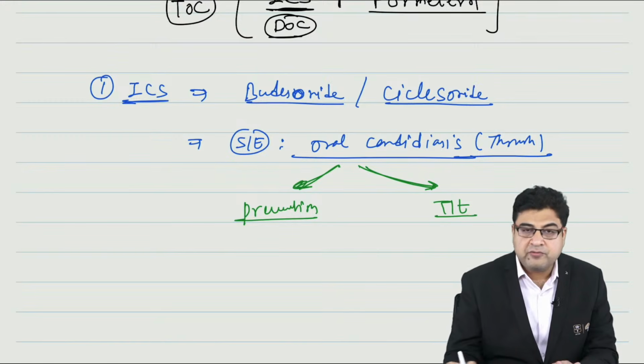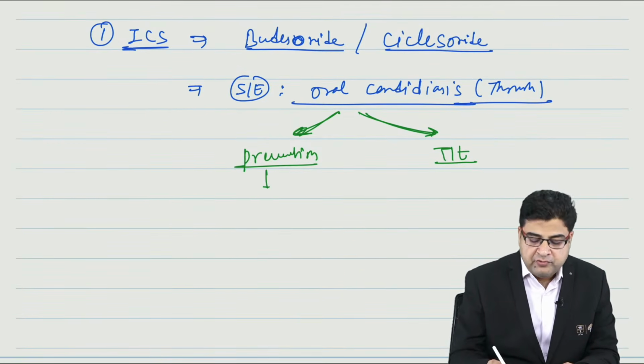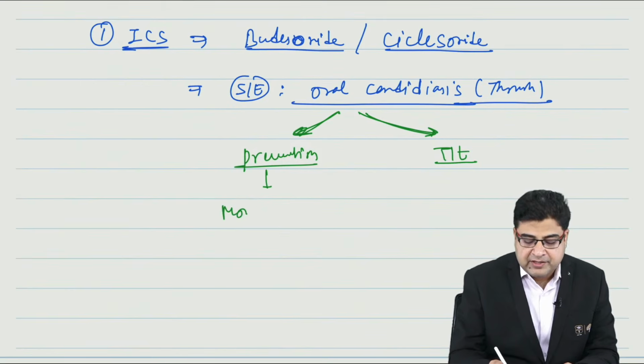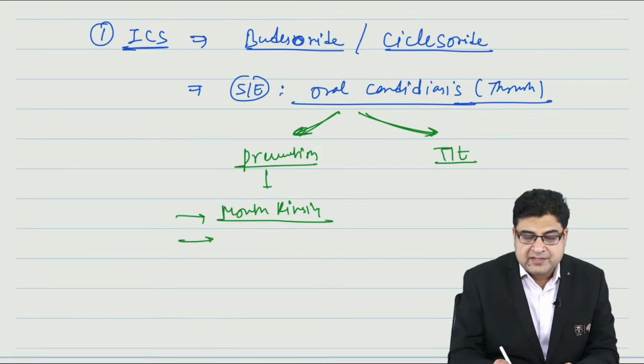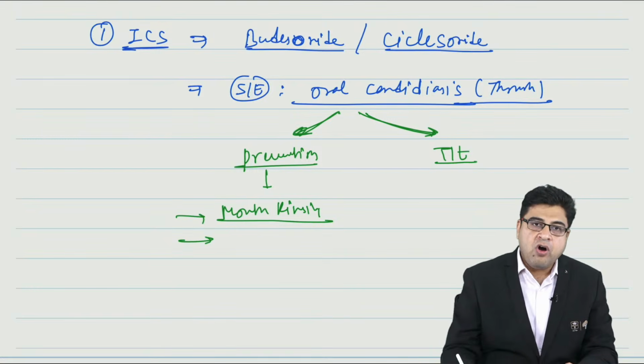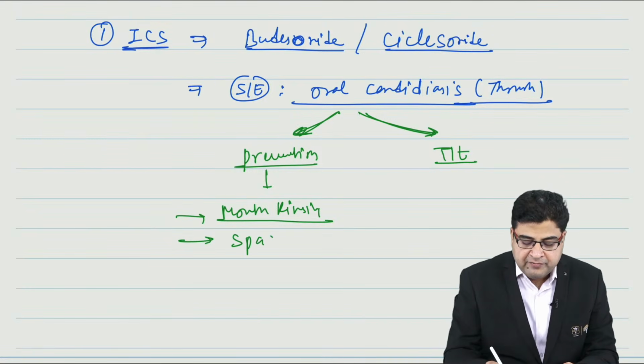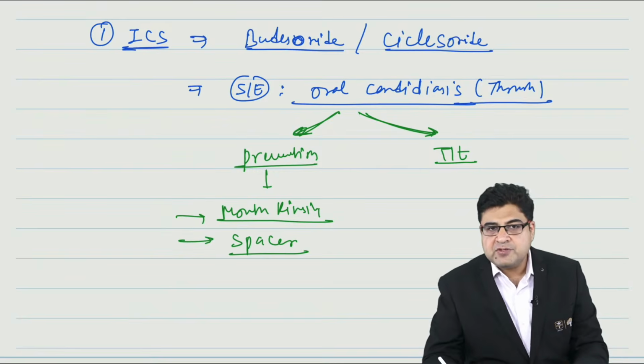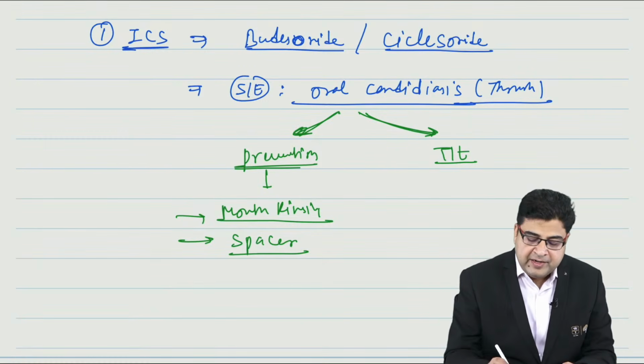There is one treatment of oral candidiasis. So prevention of oral candidiasis is by mouth rinsing. You can tell the patient to go for mouth rinsing if you want to avoid the side effect, that is oral candidiasis, or you can tell the patients to use a device, we call it a spacer. So with the help of a spacer or mouth rinsing, you can prevent the side effect.